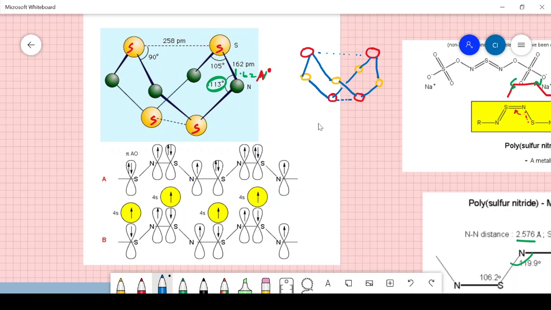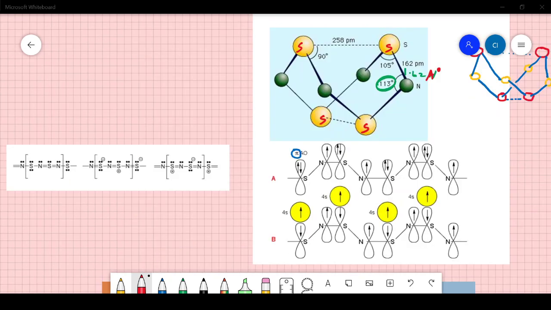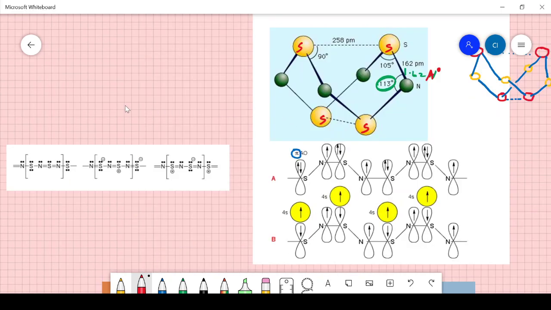So this is getting polymerized into these nitrogen and sulfur bonds. You can see that this is a pi bond there. There is a pi bond here, and that is the pi bond of the atomic orbital. And look at this, one single electron there, and two paired electrons there. If you draw the structure of the sulfur and nitrogen atoms, you can see that. Well, here you are. This is the structure that I just wanted to discuss.